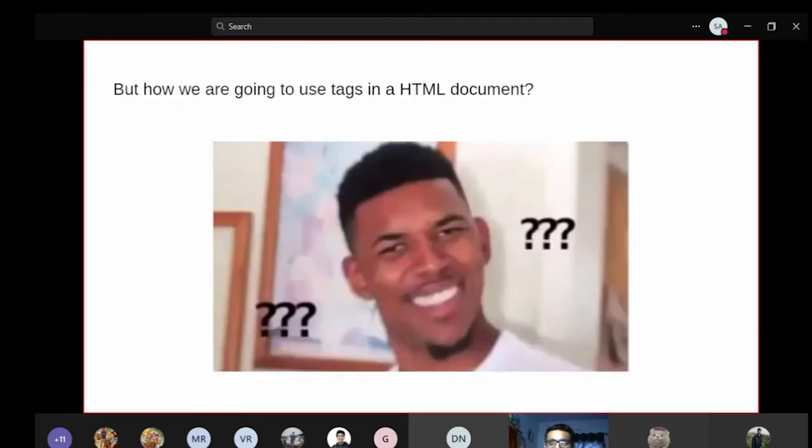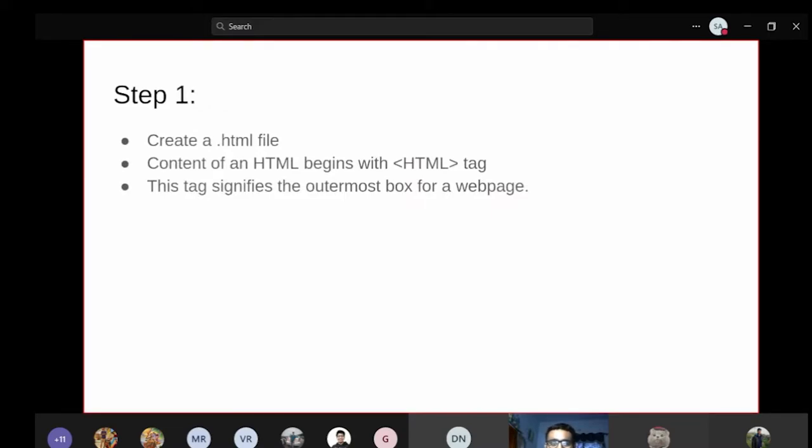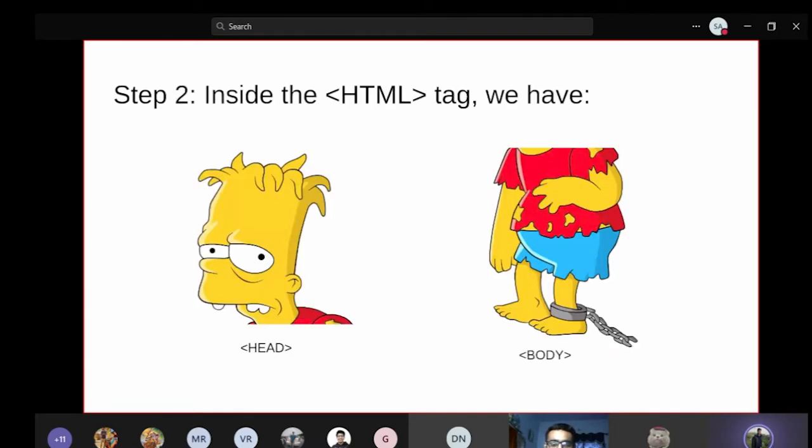But how are we going to use these tags in an HTML document? There's a proper structure that we need to follow. It consists of creating an HTML file, then you have to open it with the HTML tag, and then you write some content inside it.